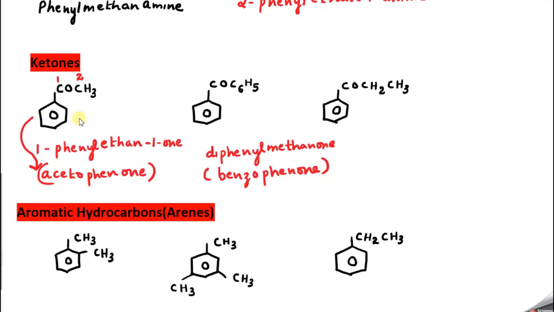Now, what is the name of this compound? Can anybody tell? Here also I am starting the numbering 1, 2, 3. So tell me, 1 phenyl, correct? How many carbon atoms are there? 3 carbon atoms. So we use the term prop, connected through single bonds. Propan-1-one. So 1-phenylpropan-1-one, or we say 1-phenylpropanone. Both are correct. Understood? So next we will come to aromatic hydrocarbons.